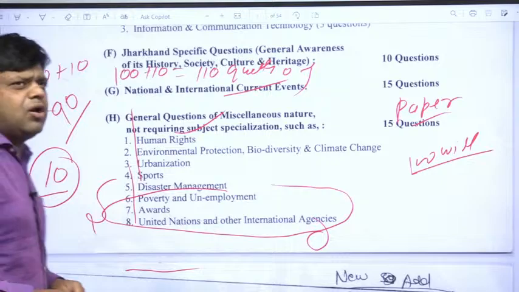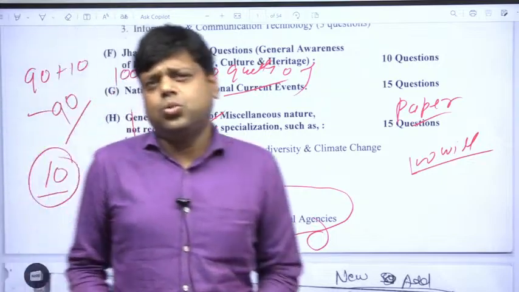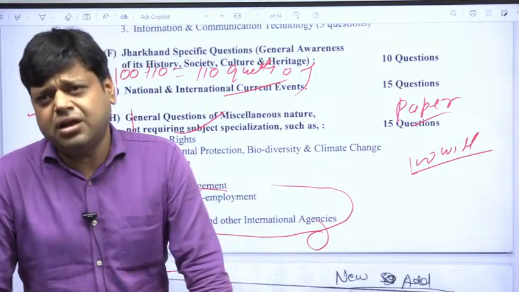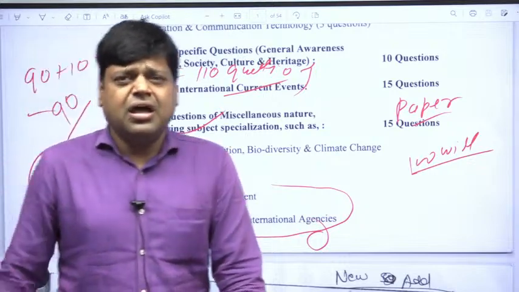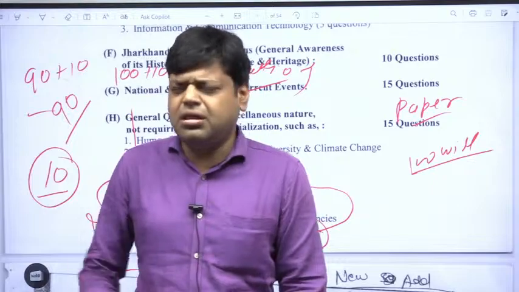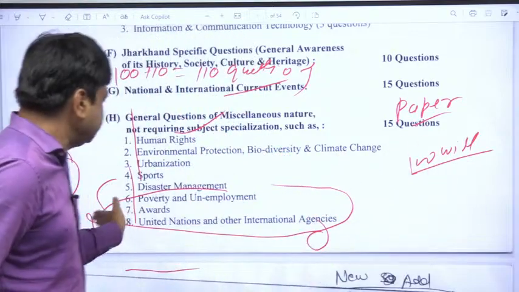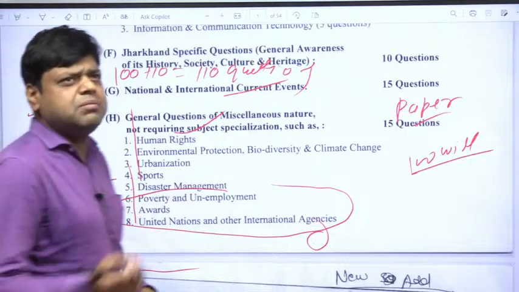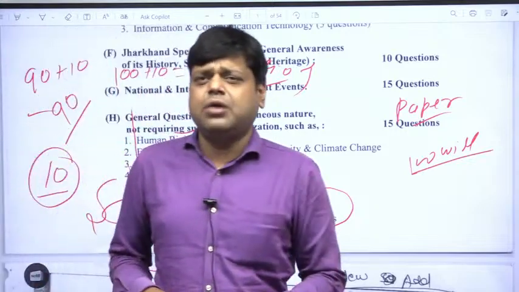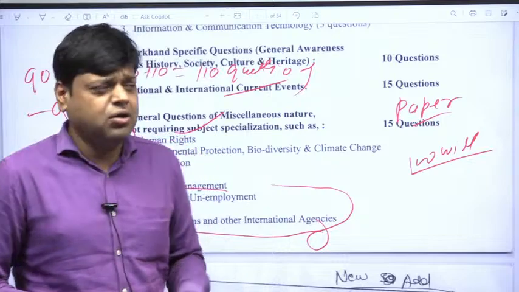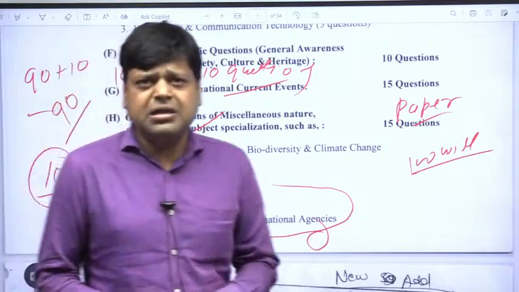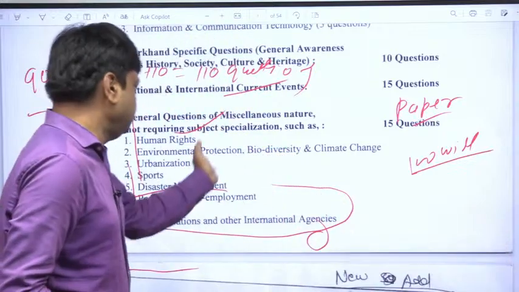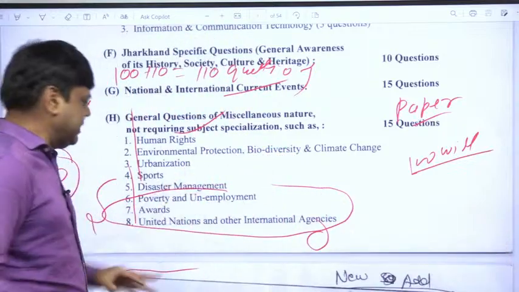Poverty and unemployment: they may ask you questions from different committees like the Tendulkar committee, Rangarajan committee, planning commission, etc. There are many committees related to the estimation of poverty, and they can ask you some simple questions on unemployment, like what is frictional unemployment or what is underemployment. There will be 4 options, and you will have to choose one correct answer.